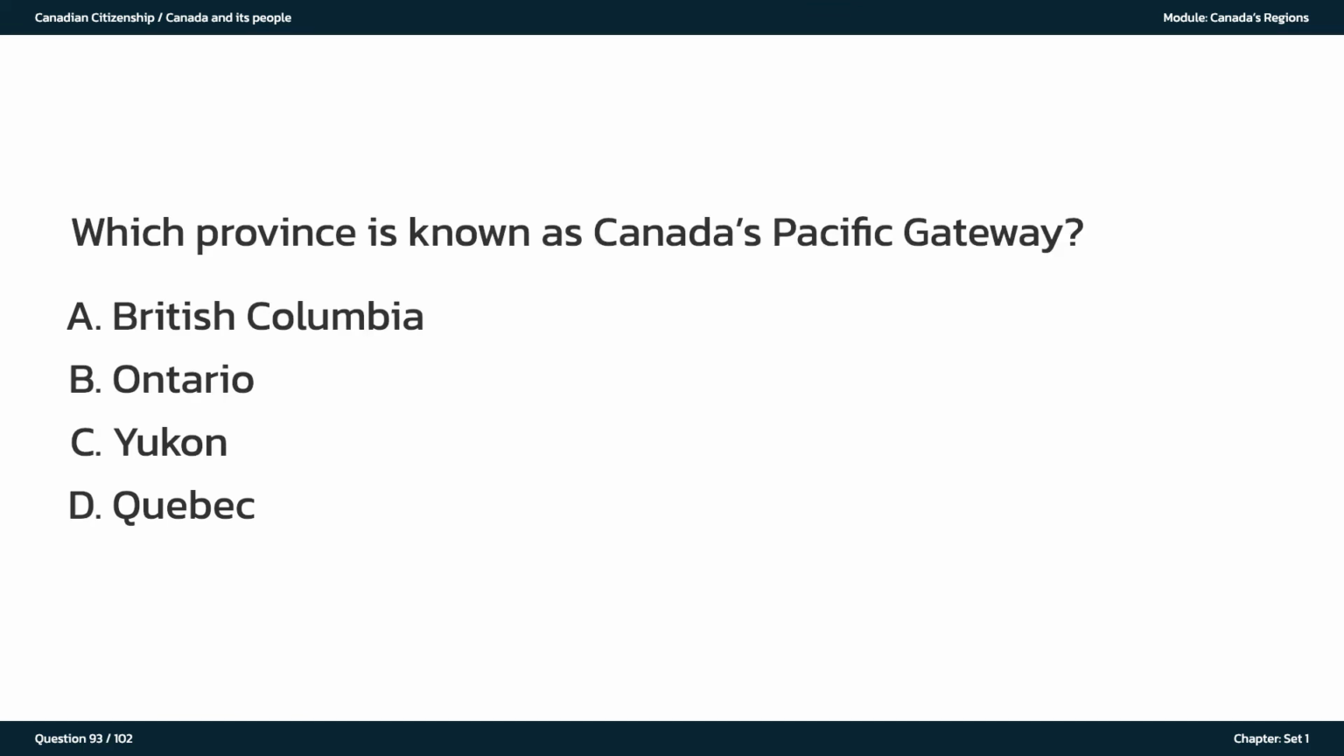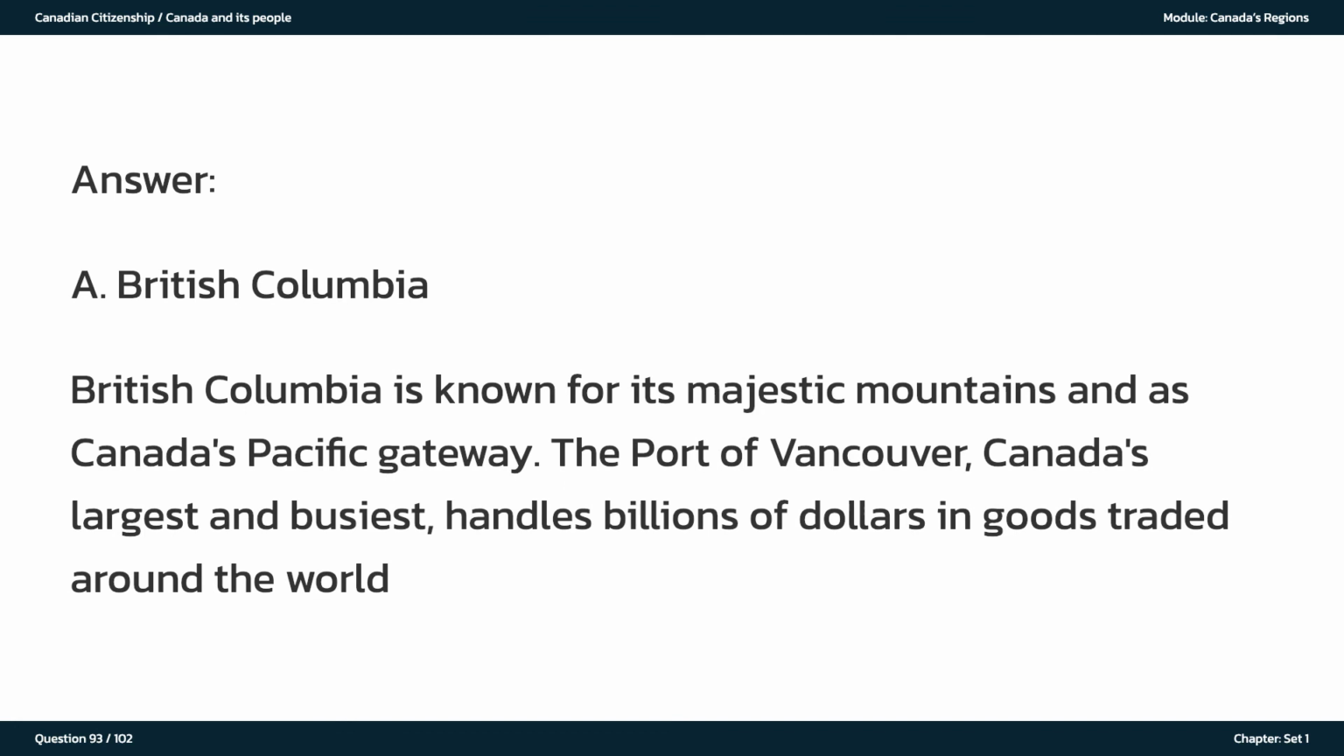Which province is known as Canada's Pacific Gateway? A. British Columbia. B. Ontario. C. Yukon. D. Quebec. The answer is A. British Columbia. British Columbia is known for its majestic mountains and as Canada's Pacific Gateway. The Port of Vancouver, Canada's largest and busiest, handles billions of dollars in goods traded around the world.